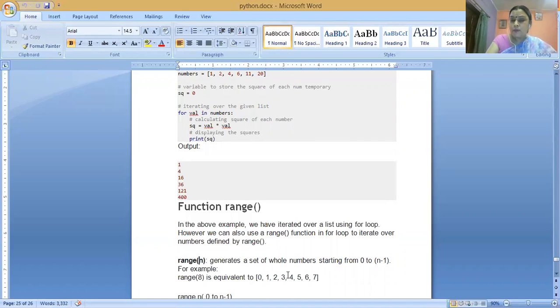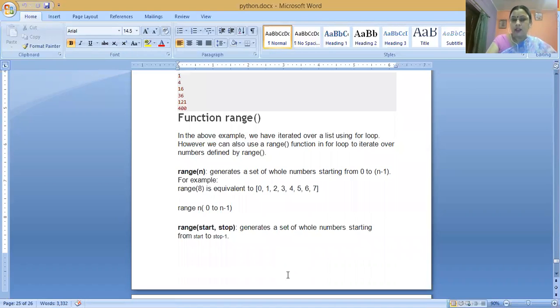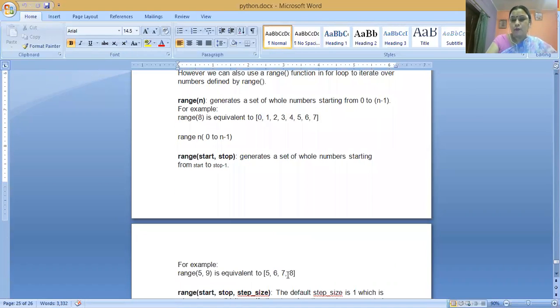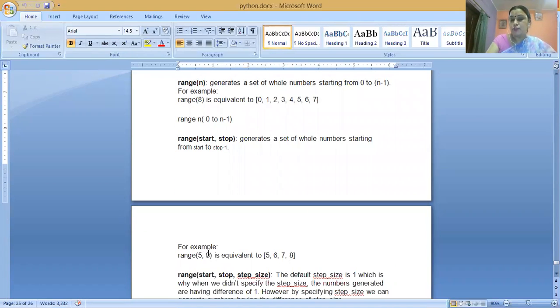Next, if we provide the start value, then the range function will work from start to stop. Suppose we write here 5, 9, means the range function starts from 5 and stops at 9 minus 1, that is 8. Means the range function works over the values 5, 6, 7, 8.